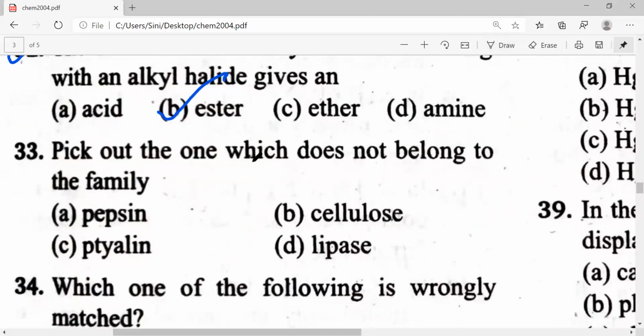Pick out the one which does not belong to the family: pepsin, cellulose, ptyalin, lipase.